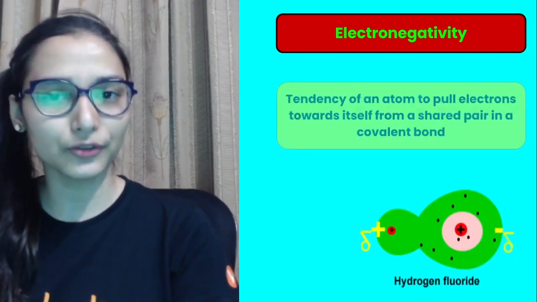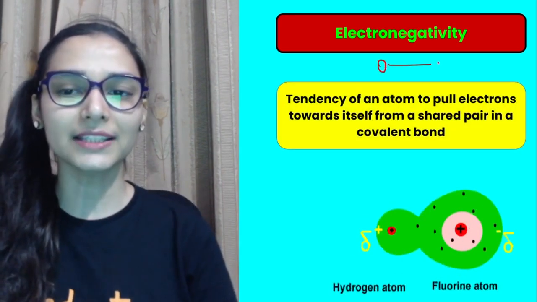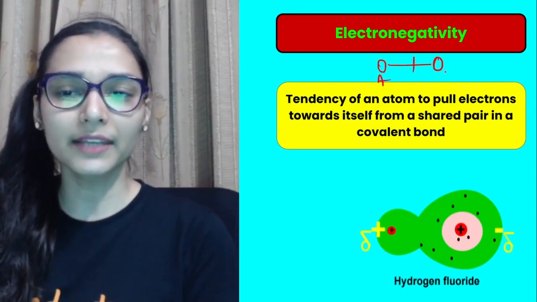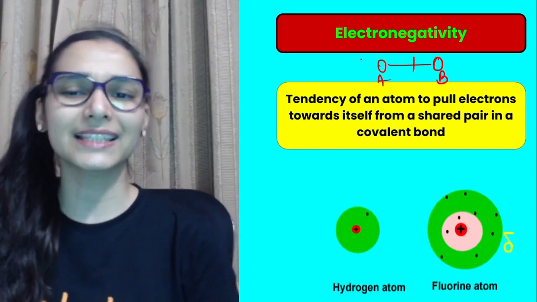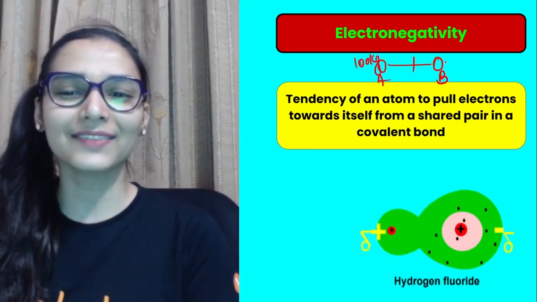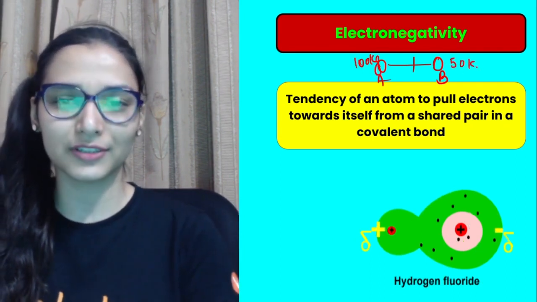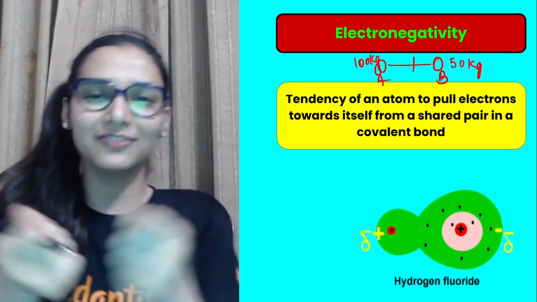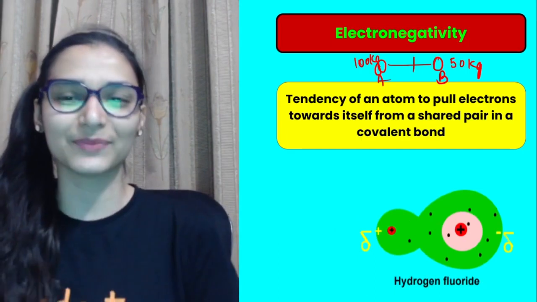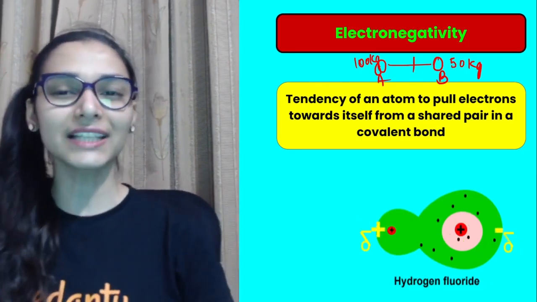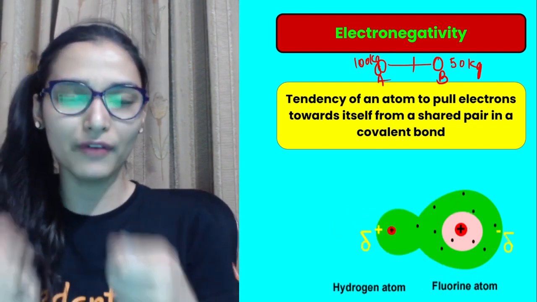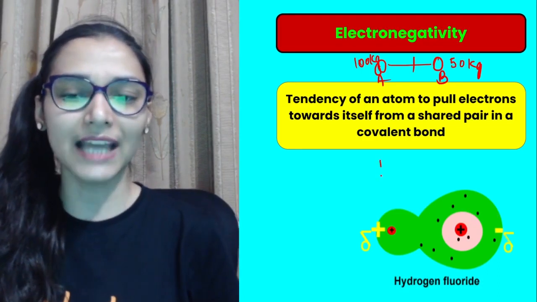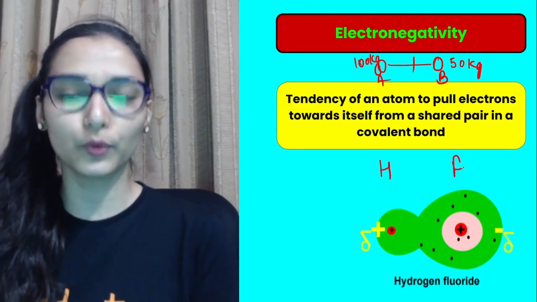Then we have electronegativity. Electronegativity के लिए I took the normal example that just there is tug of war going on. ठीक है, tug of war होगा. So you are having 2 people, A, this is B. A का let's say weight is 100 kgs. Okay, and then we are having B जो होगा maybe 50 kgs. So they are just trying their best to pull the wire. So there are chances that the 100 kgs one is gonna pull that rope towards himself or herself, whatever it is. So just like that, electronegativity is the tendency of an atom to pull the electron towards itself in a bond basically. जैसे I am having hydrogen atom, I am having fluorine.